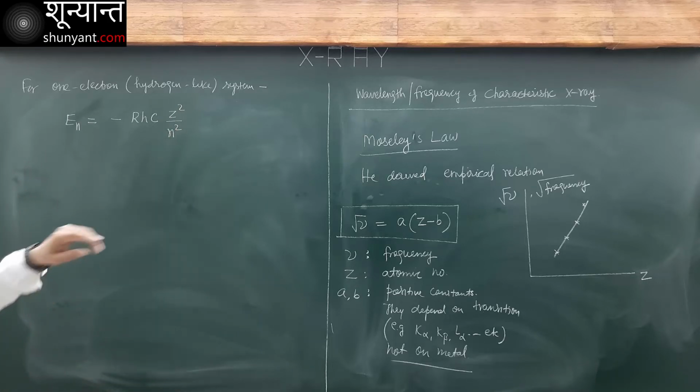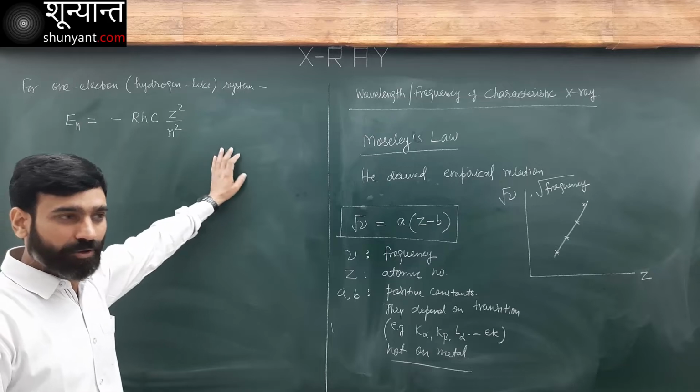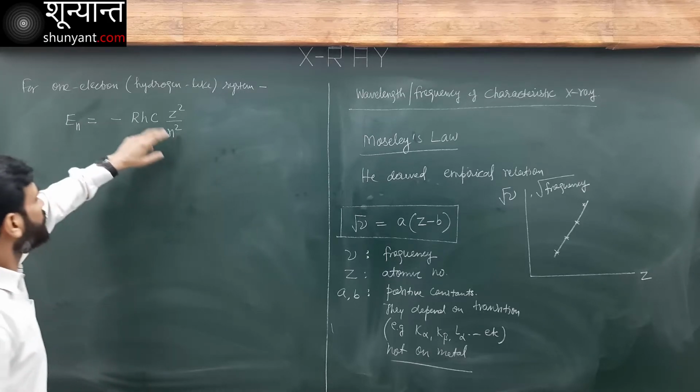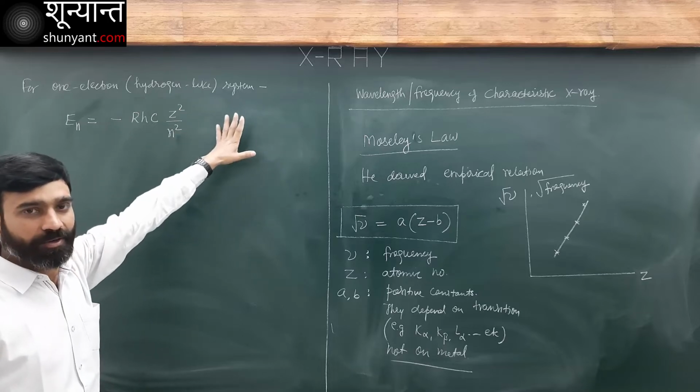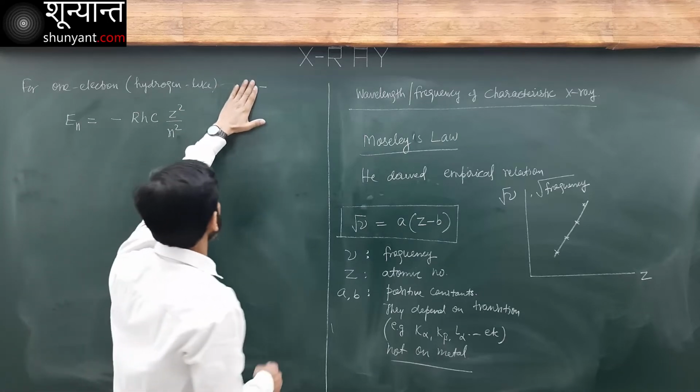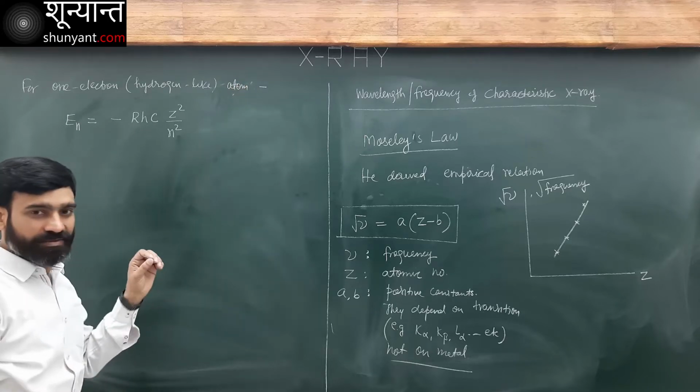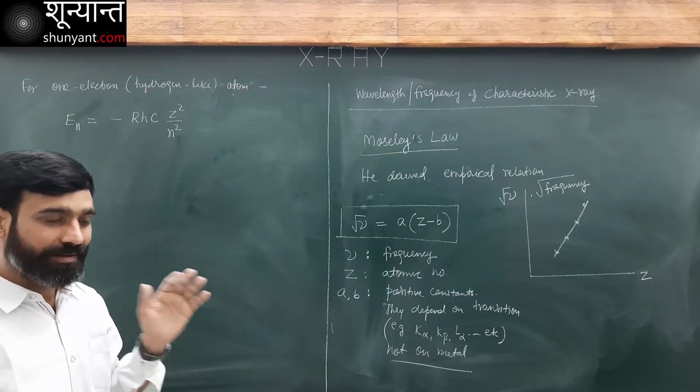This is the energy of the nth state of a hydrogen-like atom, and it is only for a hydrogen-like atom.